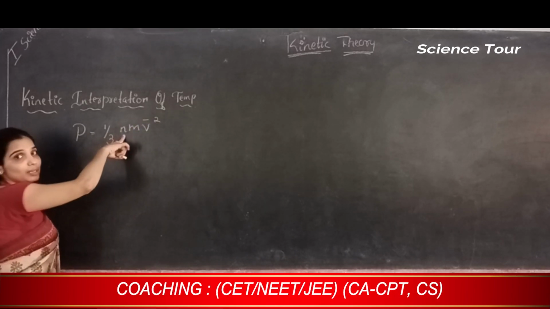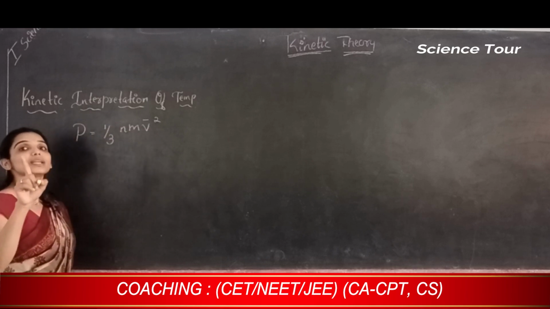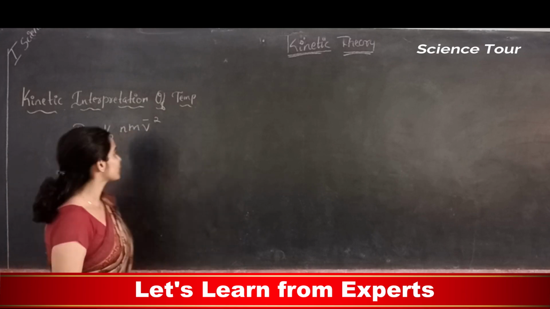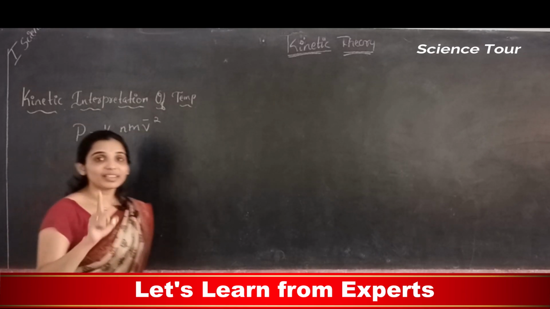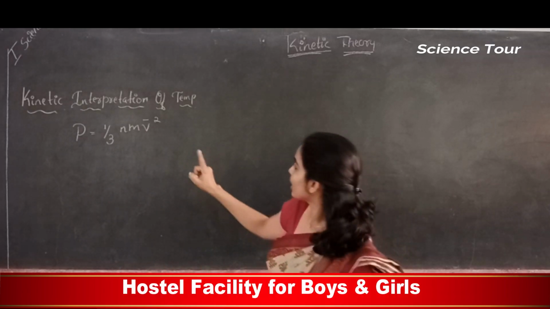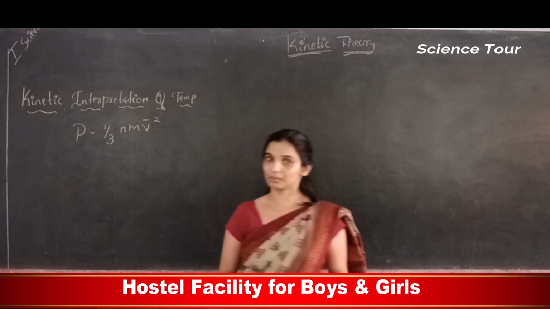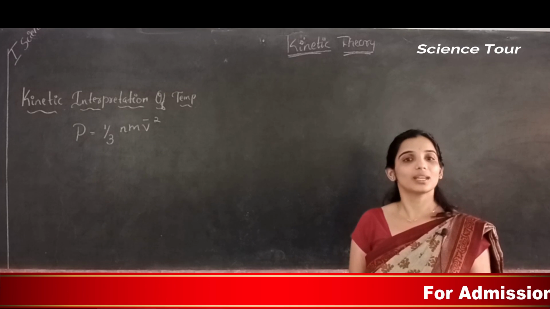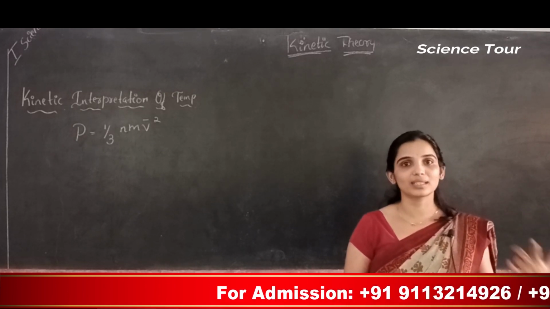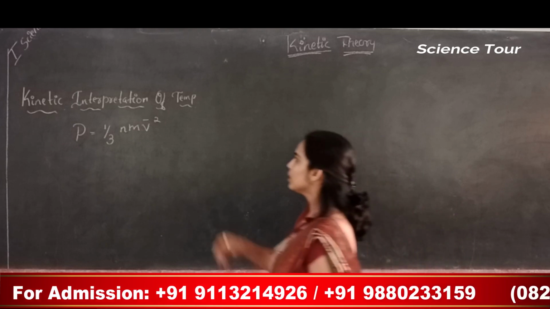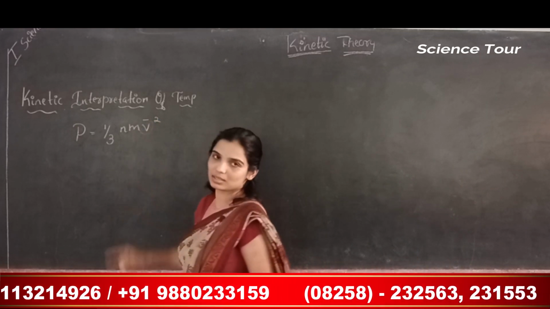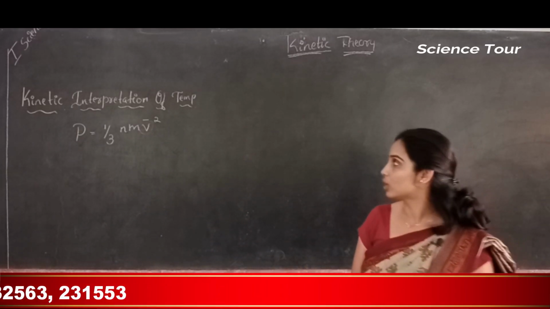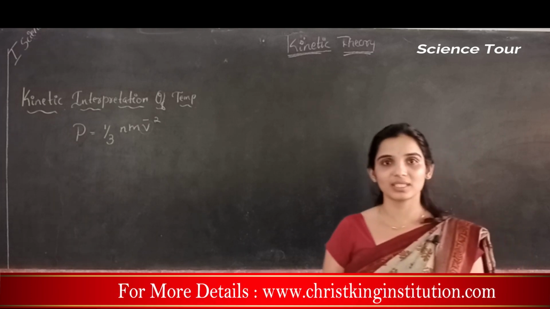Here N is the number density of molecules, or the number of molecules per unit volume. m is the mass of one molecule. The mass of all the molecules is the same. And V bar is the average velocity. We had got the expression as 1 by 3 N m Vx bar square, where Vx is the average speed along the x axis, but molecules are moving in all directions: x direction, y direction and z direction. So together, the velocity is denoted as V. So V bar is the average velocity of the gas molecule. This is the expression we got from the previous derivation.